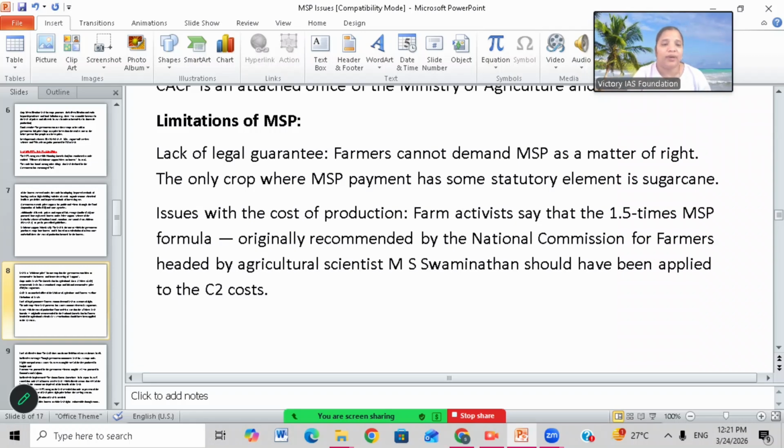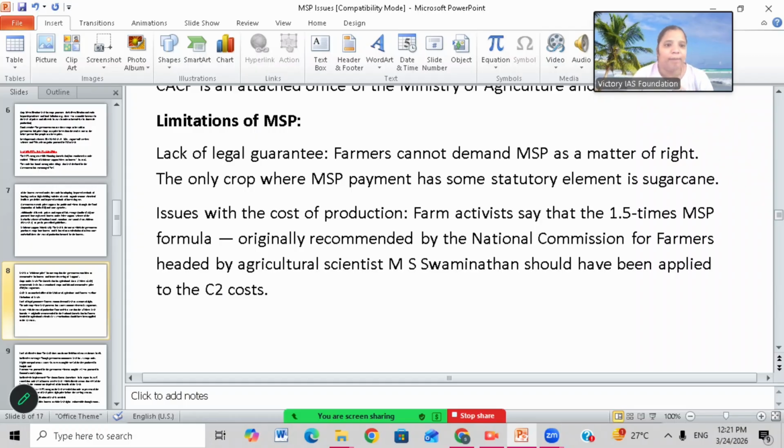Okay, issue with cost of production. Sometimes the cost of production will go high, but government will pay whatever the MSP, that will be very less compared to cost of production. In that case also the farmer will get the loss despite MSP being in application. Suppose the farm activity says that 1.5 times MSP formula originally recommended by the National Commission for Farmers, headed by agri scientist MS Swaminathan, should have been applied to C2 costs.